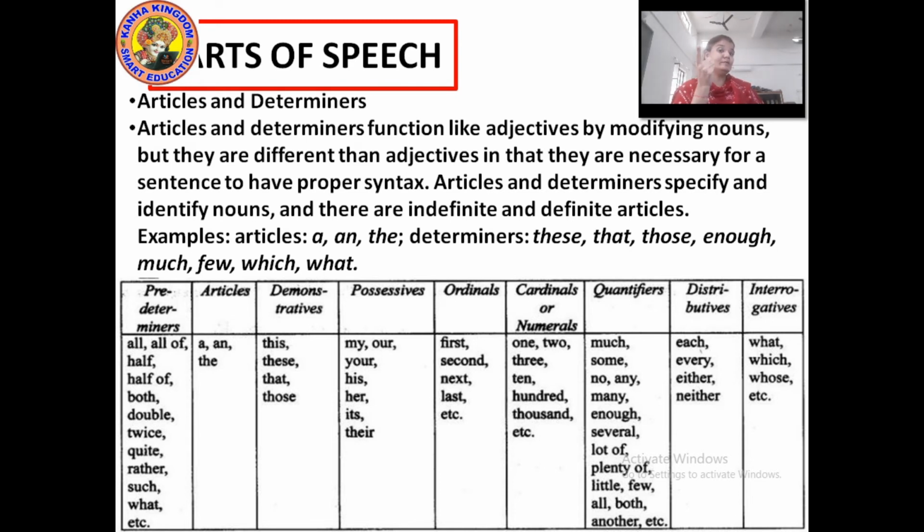Then hour. Here the word hour starts with H, but the sound of this word is a vowel sound, so I have used an here. So we use a with words beginning with a consonant sound and an with words beginning with a vowel sound.